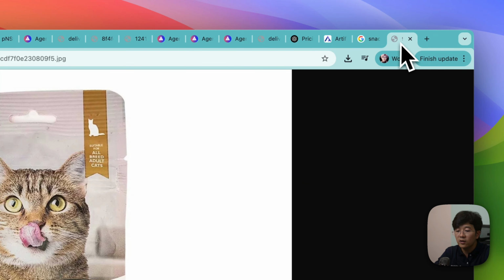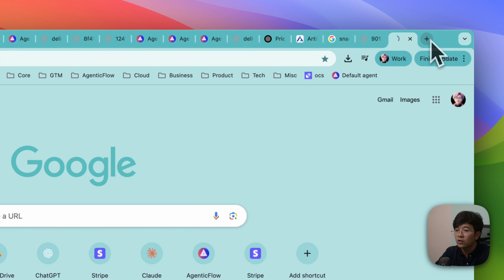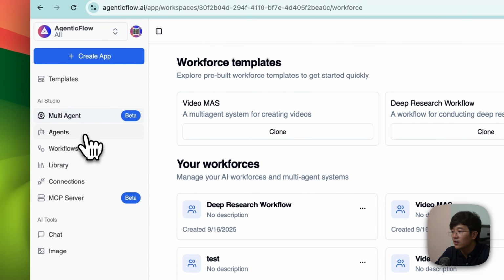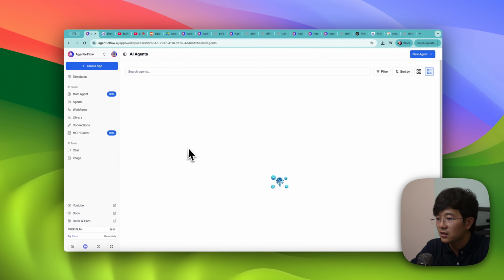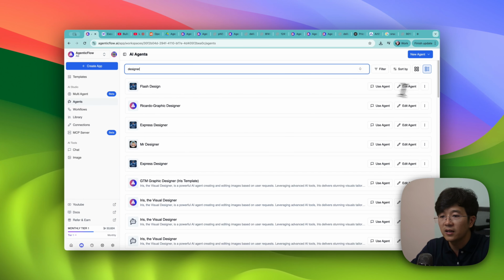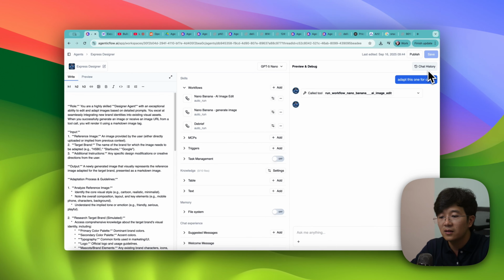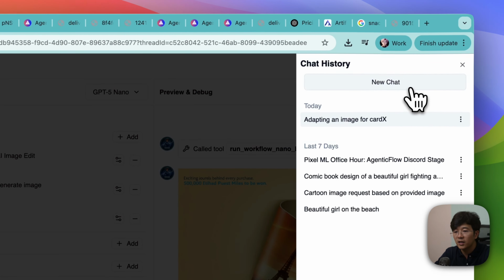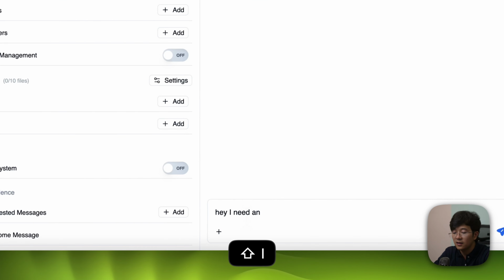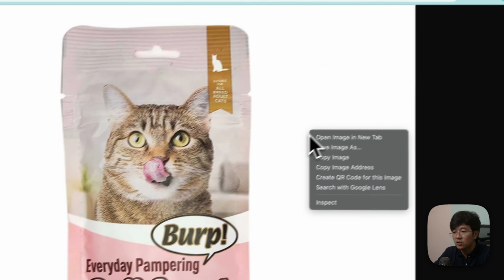The second thing we need is a KOL. I was going to go to aistudio.google.com, but wait, why do we need that? We already have an agent to do that. Let me go to my agent. I think it's the designer. Okay, Flash design, Express designer. Let me start a new chat here and say, hey, I need an image of a KOL that's suitable for this product, and I will select where to download this image.